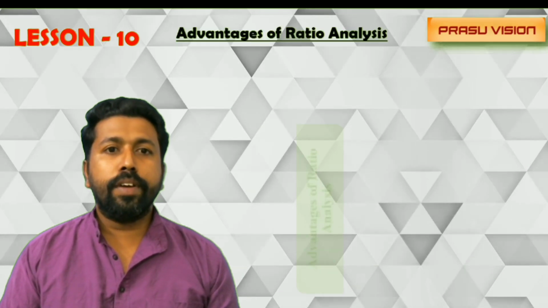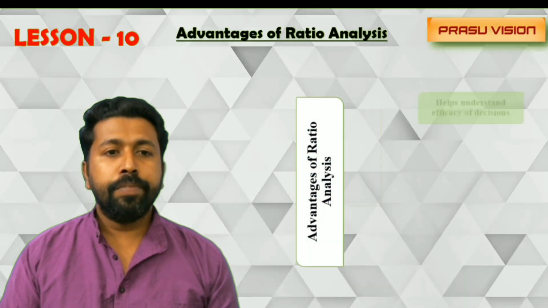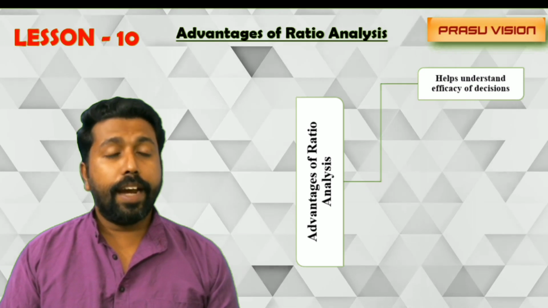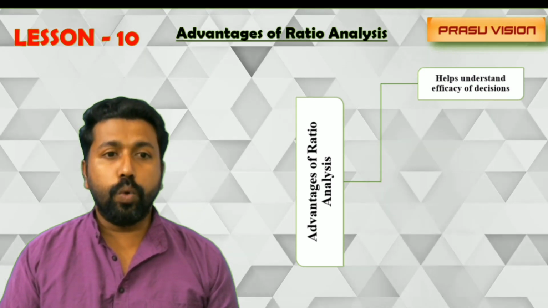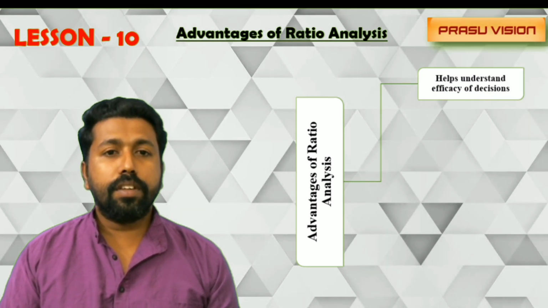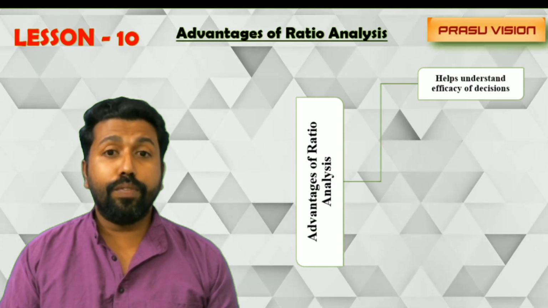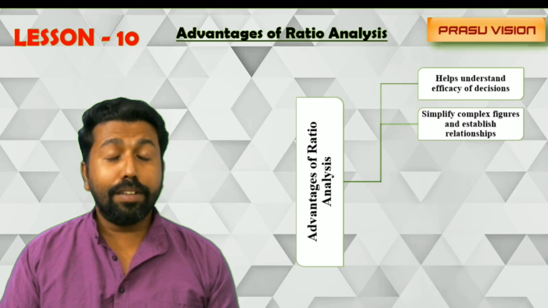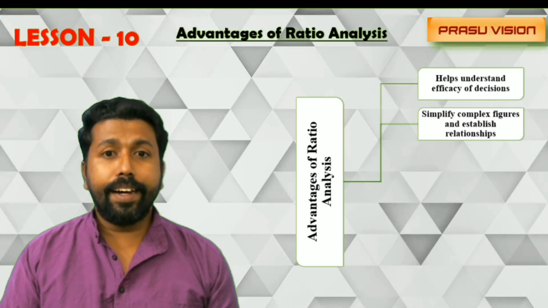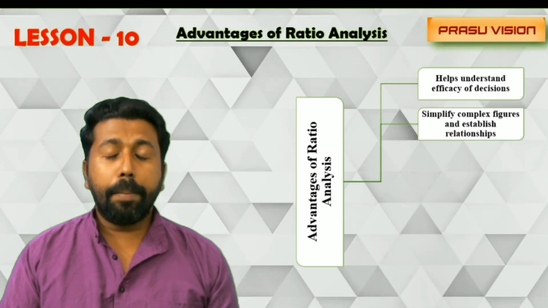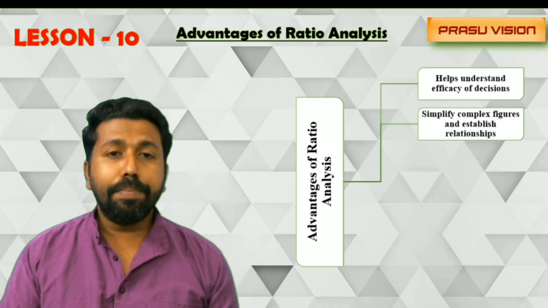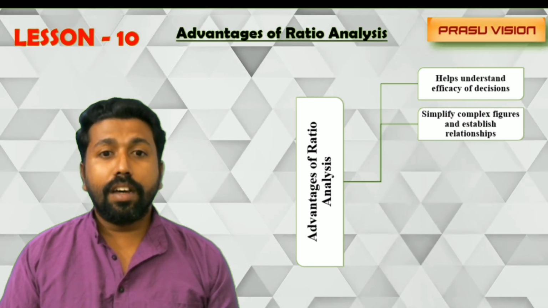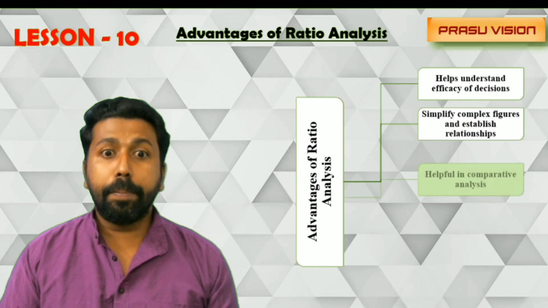So moving to the different classification of ratios. First, the advantages of ratio analysis include helping in understanding the efficiency of the decisions of management, and simplicity, that means bulk data is simplified. Complex figures are shown as a simple figure through the relationship as a proportion or percentage.